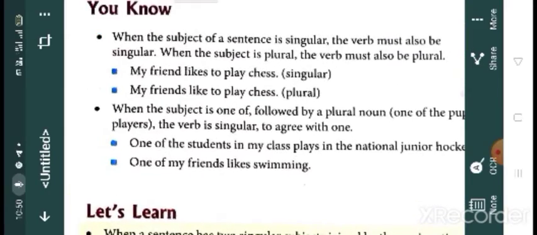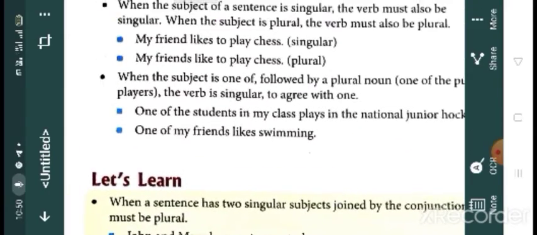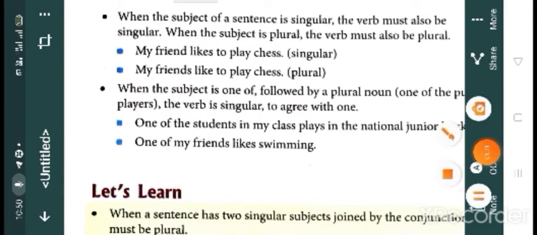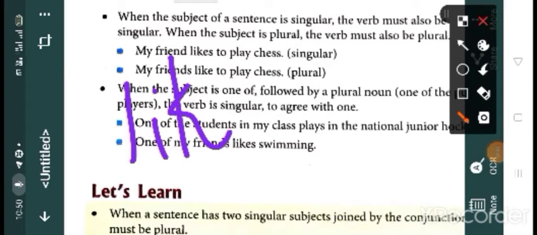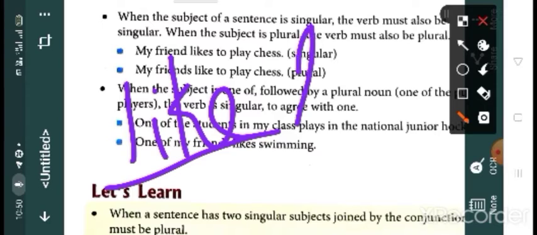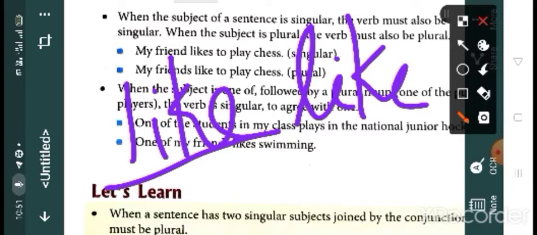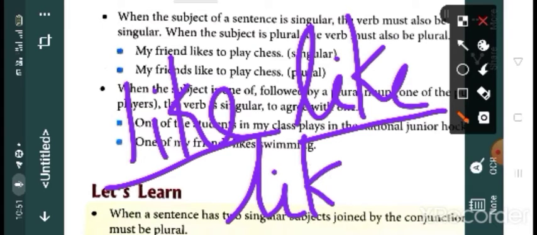So my friend likes to play chess. Here my friend is singular, so we use the singular verb likes there. If the subject is singular, we will use s or es with the verb. If the subject is plural, we will use the root form of the verb. Root verb means, so like. This is the root form, and the same word like is the plural form and likes is the singular form.